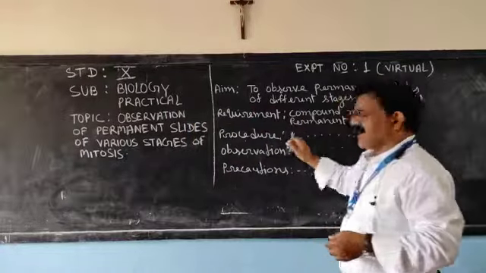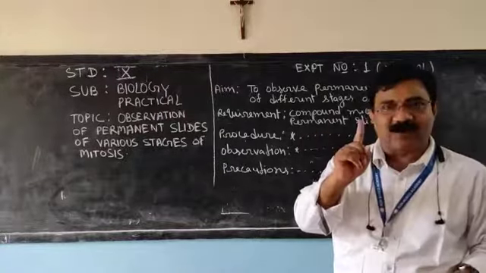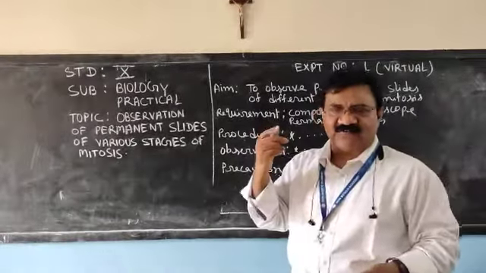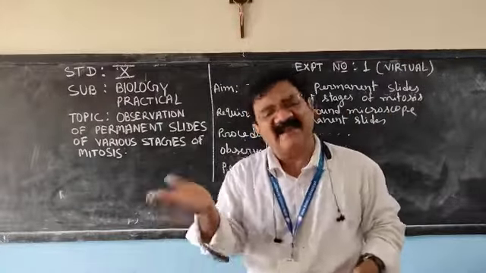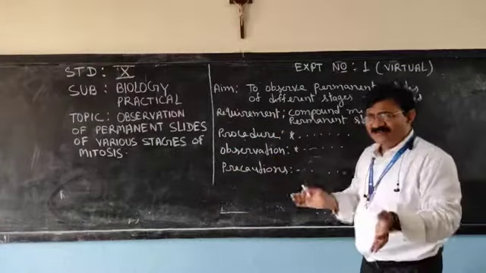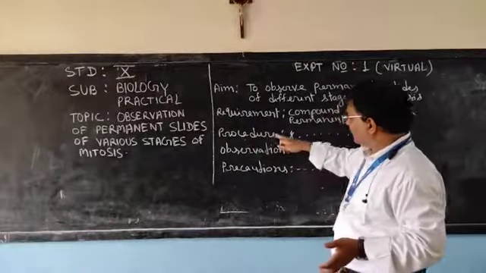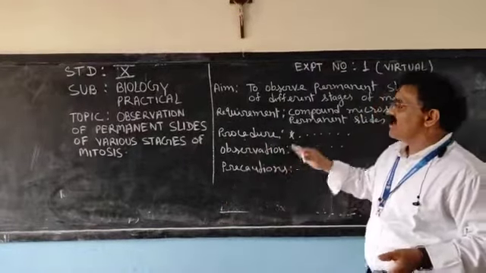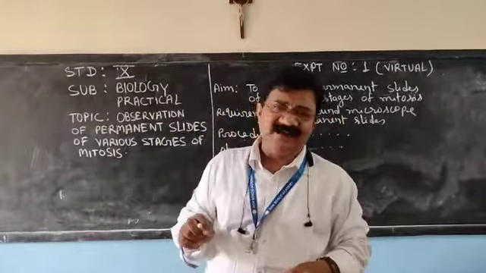Now the procedure. As I have told you, the procedure must be written in past tense passive voice, and point wise. A compound microscope was taken. Permanent slides of mitosis, which stage? Say prophase, was observed this way. Observation: what you saw there, that you have to write. Precautions: only the procedure you have to write in past tense passive voice, otherwise write in simple language. And on the left side of the practical copy, the white page, you have to draw the diagram.